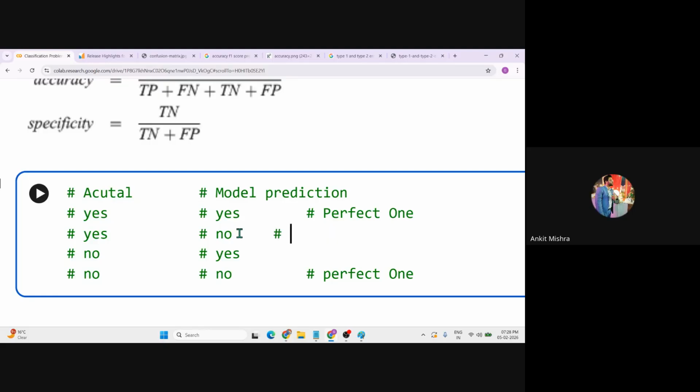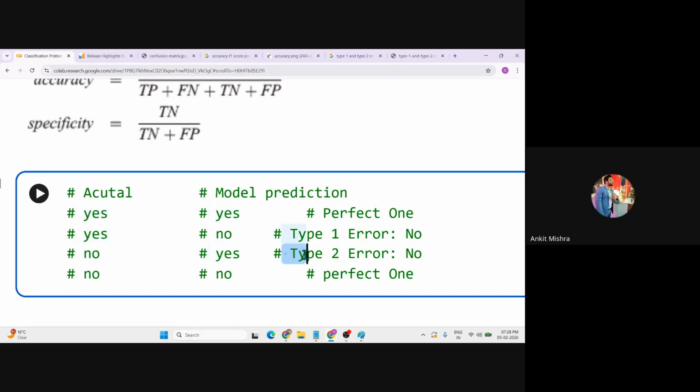So we refer to this as a type 1 error. And the type 1 error is very dangerous for our model. We need to avoid this type 1 error. Okay. The more we can reduce the type 1 error, the better the model will be. And this one by default is a type 2 error. You just need to identify the type 1 error candidate. And which one is the type 1 error? The very dangerous classification is the type 1 error.